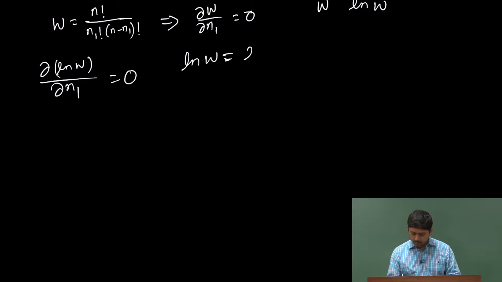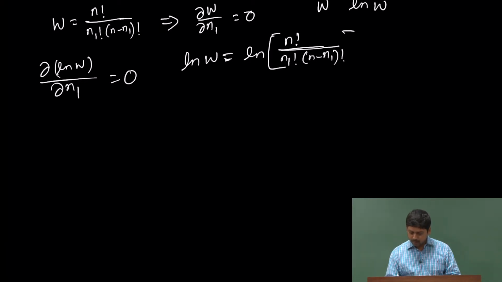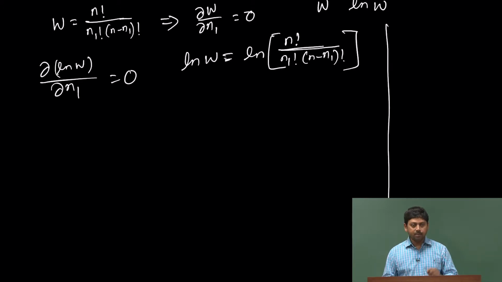ln of n factorial by n 1 factorial and n minus n 1 factorial. So, that is the ln. Now, in this particular case we are going to use something called Stirling's approximation. We are going to write it here, and that is true for large n. Remember, it is not true for all possible n's, it is only true for large n. So, Stirling's approximation says that ln n factorial is n ln n minus n.